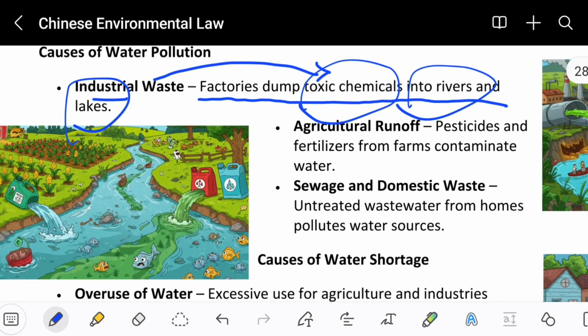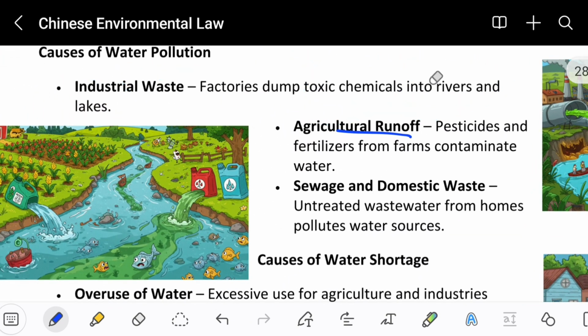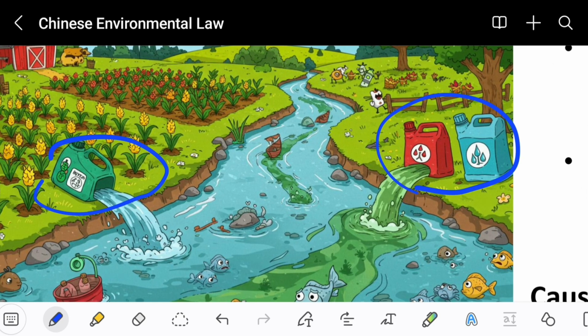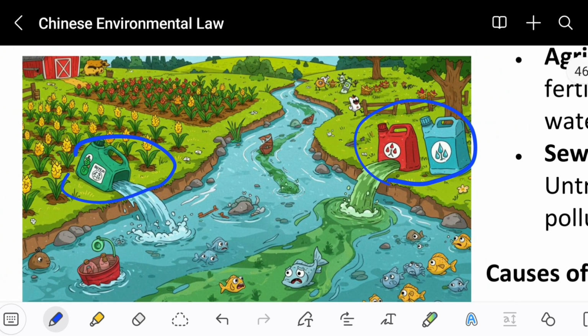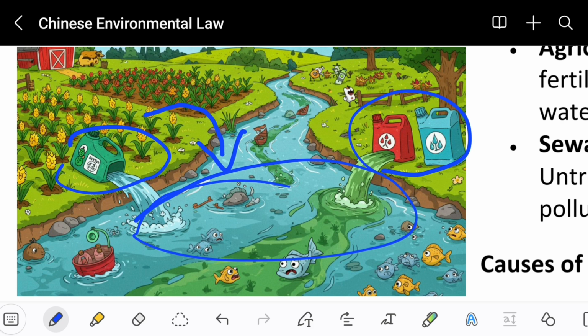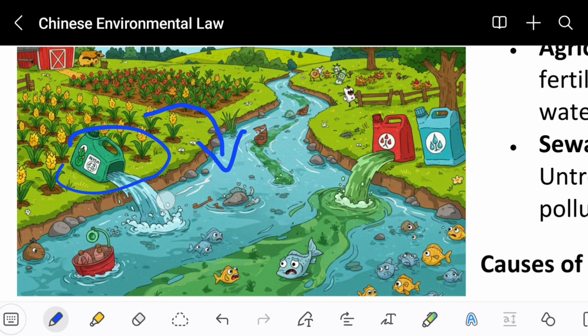Let's see the other example, agricultural runoff. Pesticides and fertilizers from farms contaminate water. So basically you're seeing another image over here. These pesticides that farmers are using are toxic for the river, and they go inside the water or lake and make the water very, very toxic.